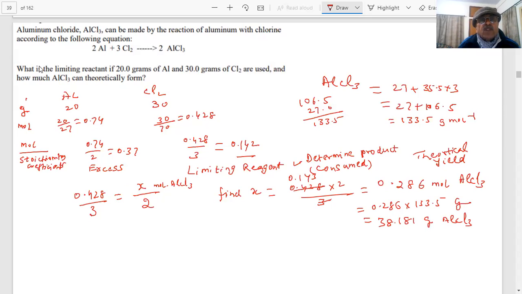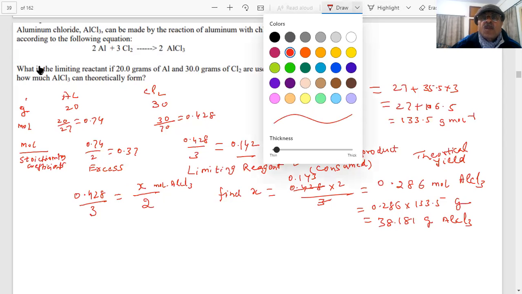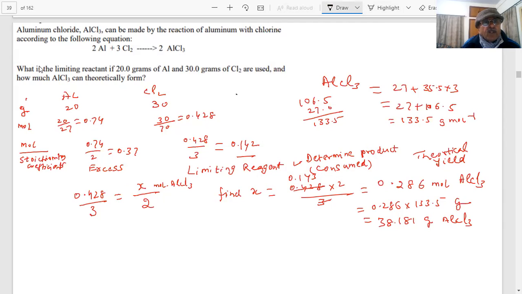If we want to see how much, this is the limiting reagent here. You have consumed how many? 4.28 moles of the Cl2 have been used, students. They will use how many moles of aluminium? According to the reaction, students, the answer of this question is over.